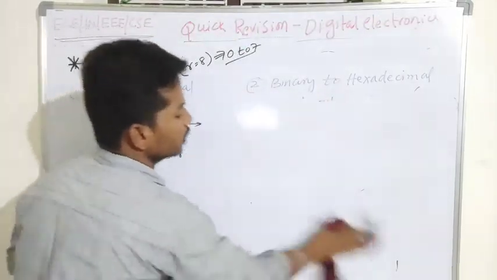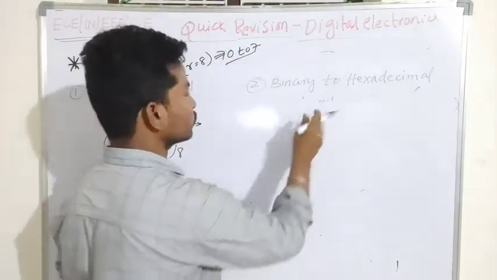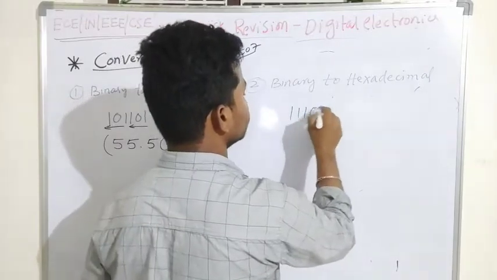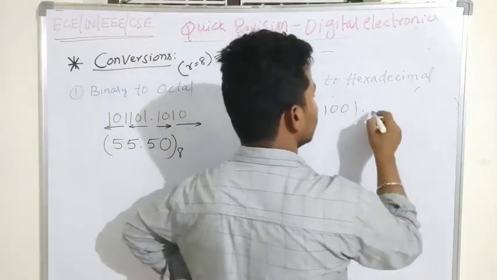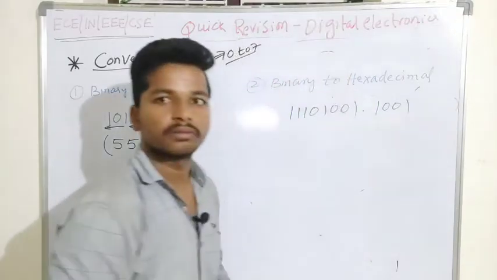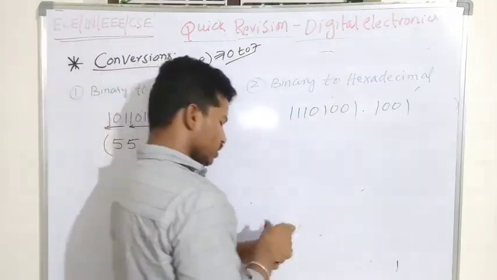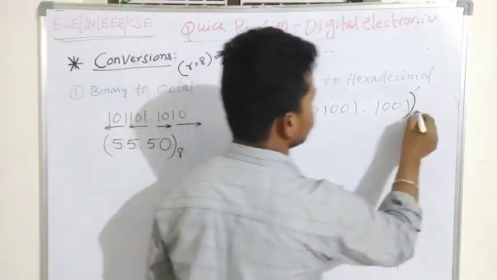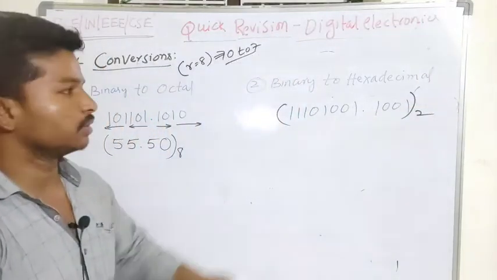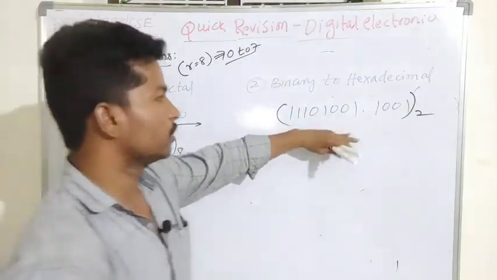When I want to convert a binary number, let's take 1101001 dot 1001. So when I want to convert this given binary number, I have to check whether the given number system is binary or not. When I want to convert this binary number system into